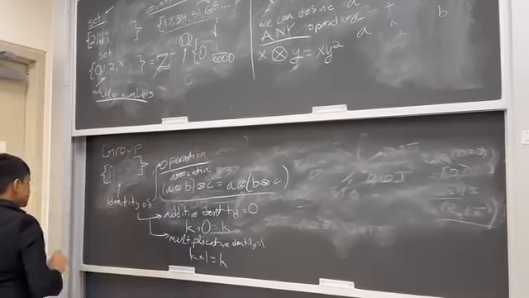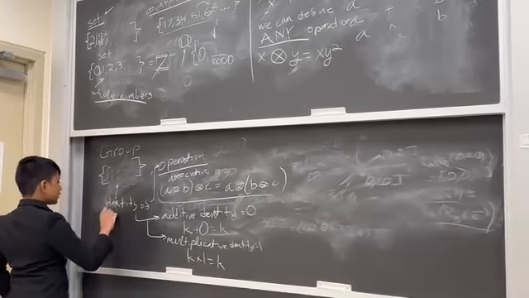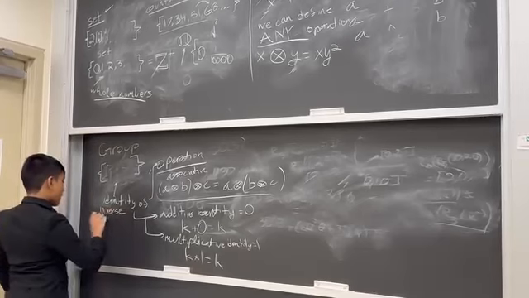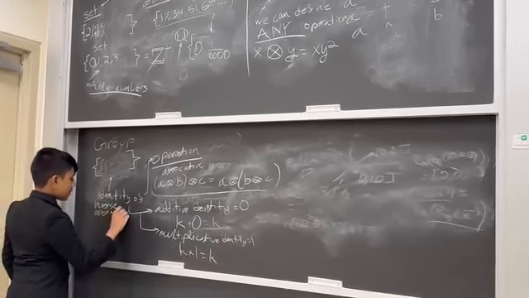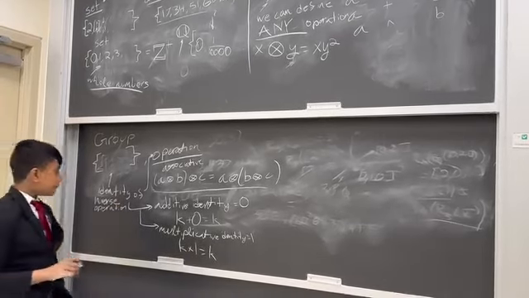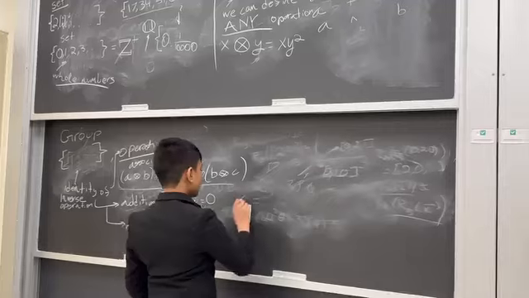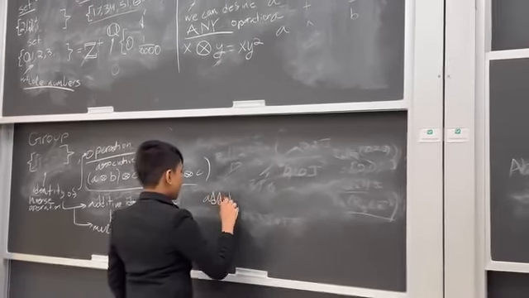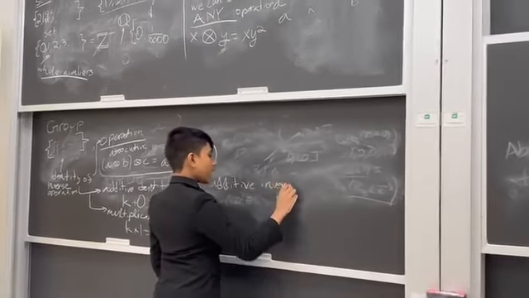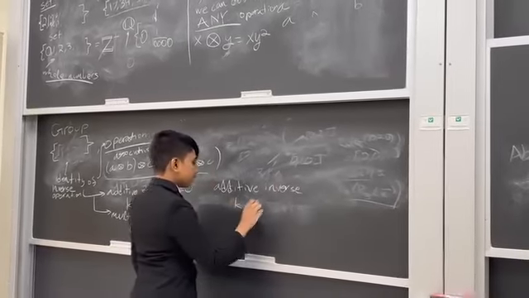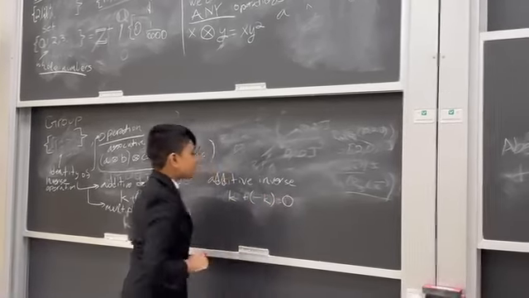because any number times 1 is itself. Now, it must also contain an inverse for the operation. So, for example, the additive inverse of k was negative k, because when you add them together, you get the additive identity.